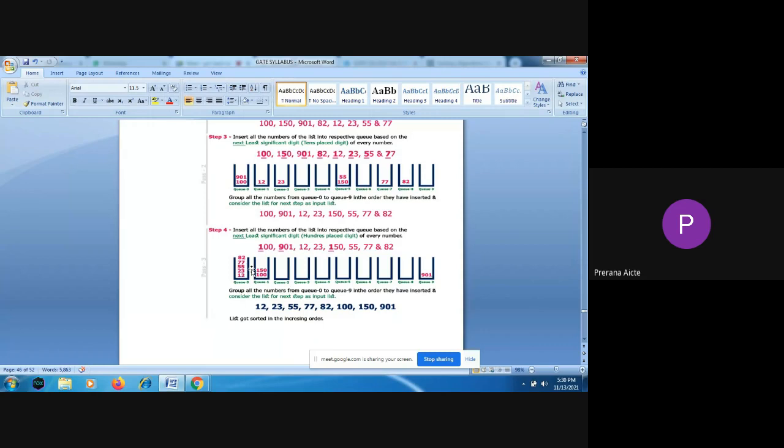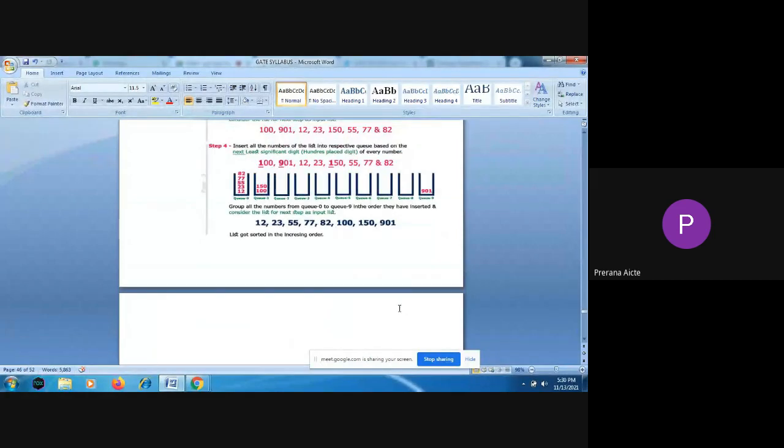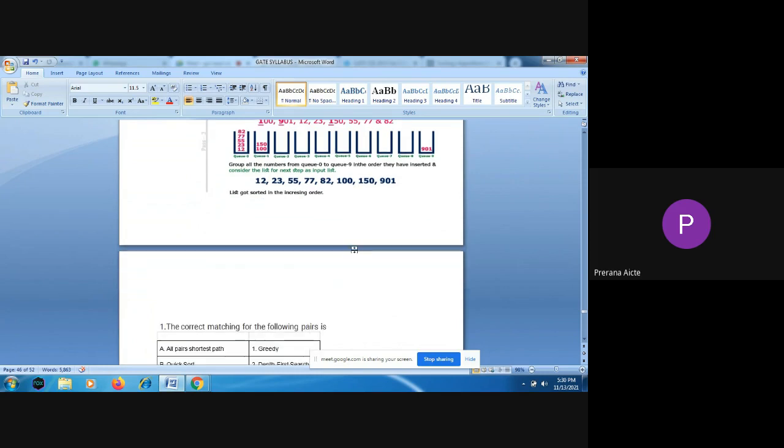So the algorithm will go for 3 passes. Finally, whatever elements are present in those queues, if we write them one by one in the order in which we have placed those numbers in the queue, it will give you the final sorted list. So like that, radix sort is going to arrange the elements in the sorting order based on the least significant positions. First units place, then tens place, next hundreds place, like that. Based on the position, it arranges those elements in the queue or buckets, and then arranges them in the sorting order.